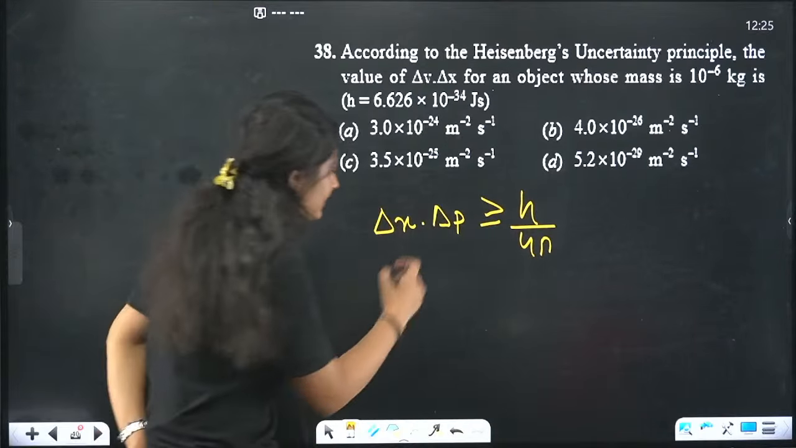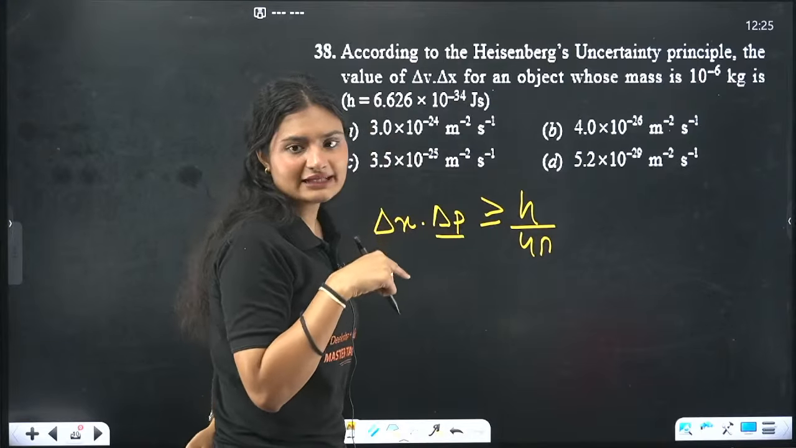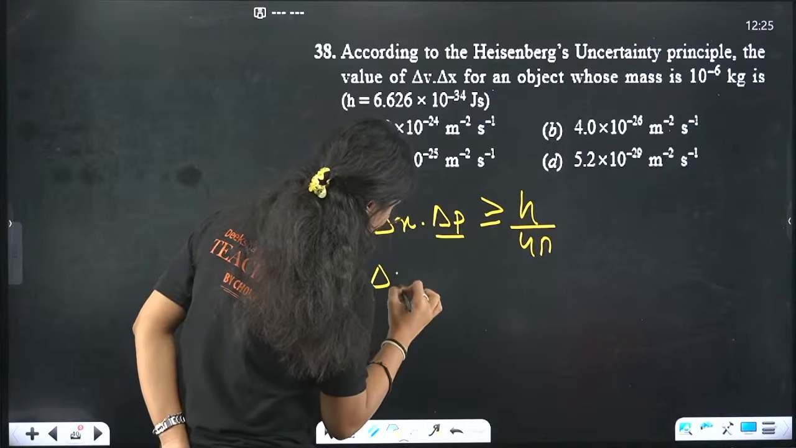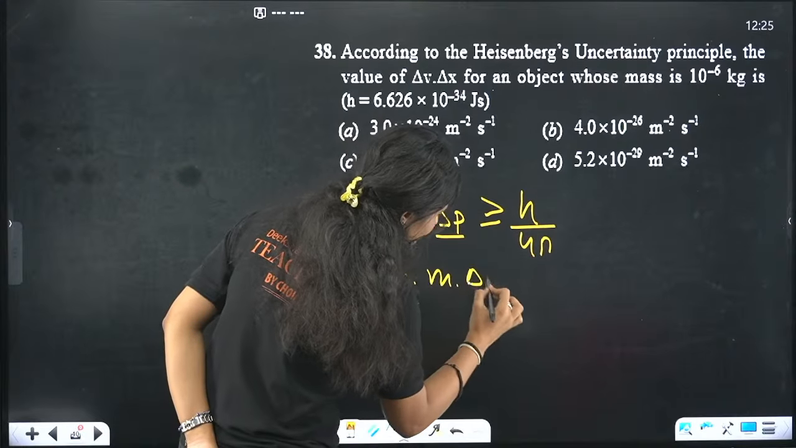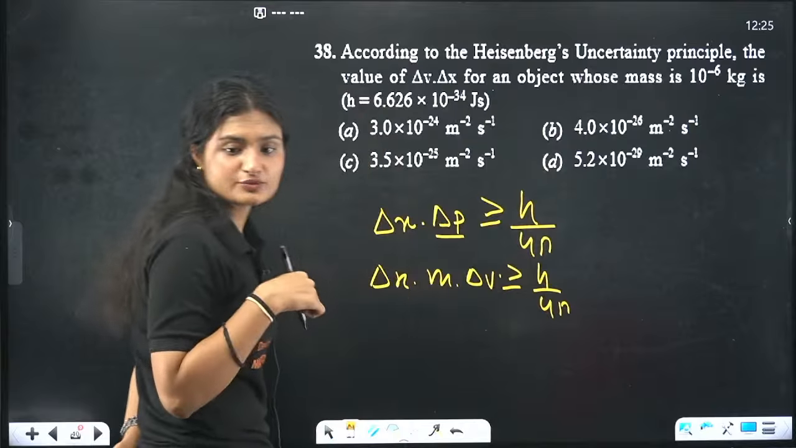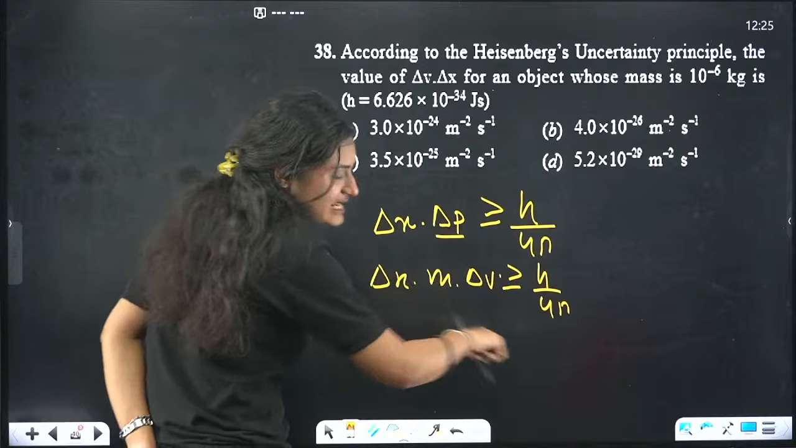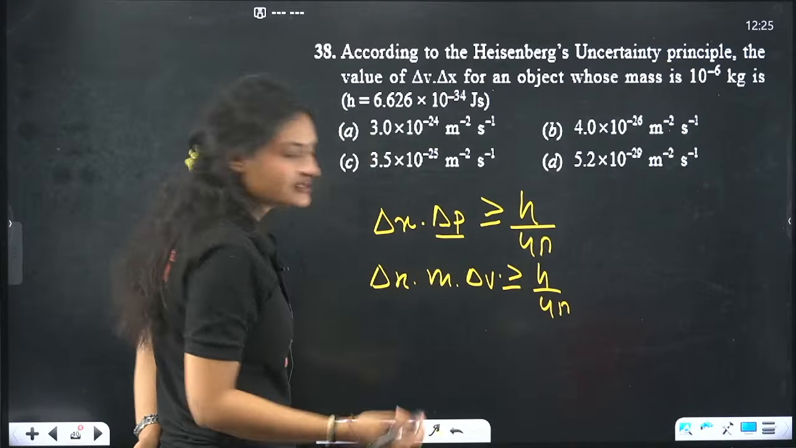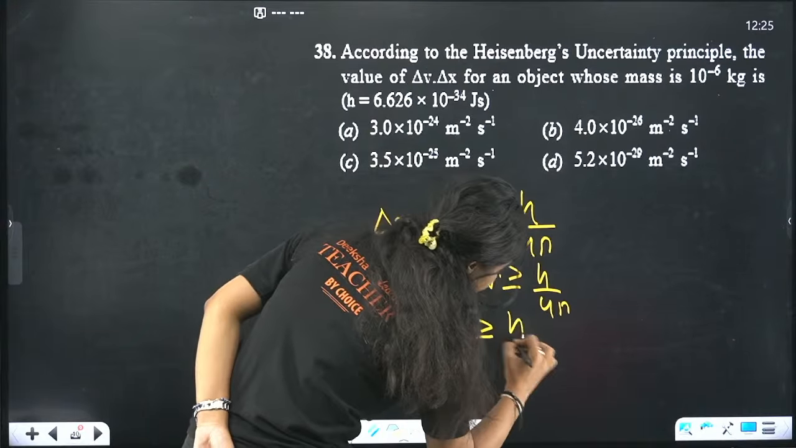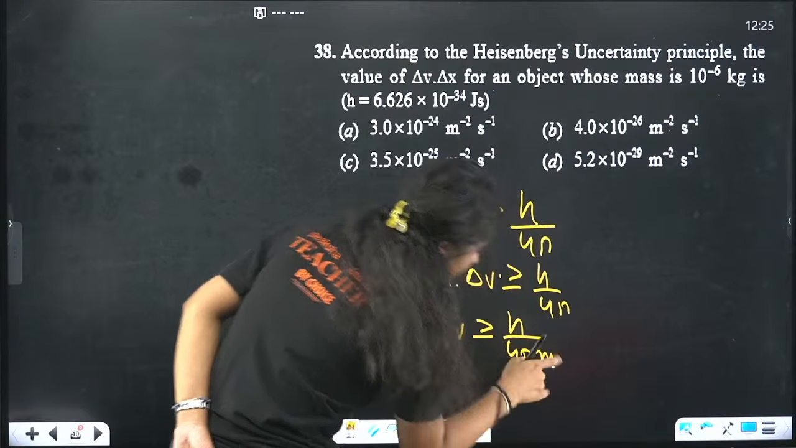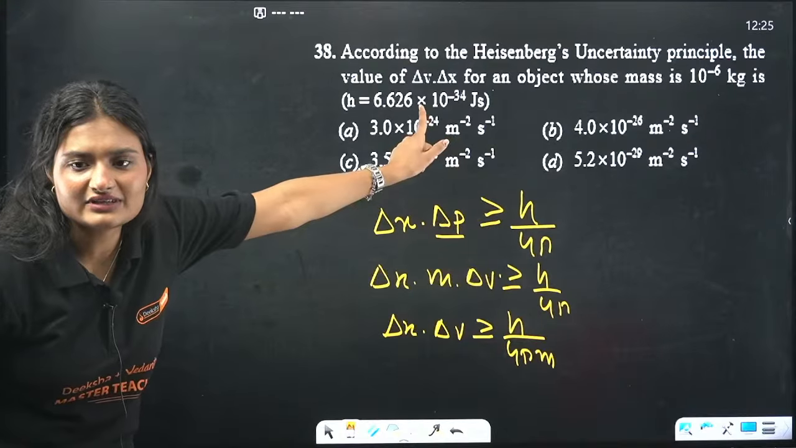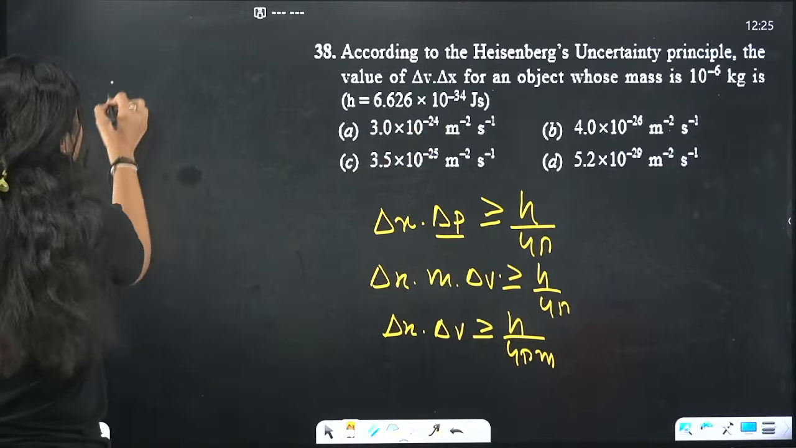Okay? Now I know momentum is what? m into v, right? Momentum is mass into velocity. So delta x times m delta v is greater than or equal to h by 4 pi. Clear? Now can I take this m to the right hand side? Yes, I can. So delta x dot delta v is greater than or equal to h by 4 pi m. If I calculate this h by 4 pi m, will I get this value? Delta x dot delta v. So you just have to calculate it with me.